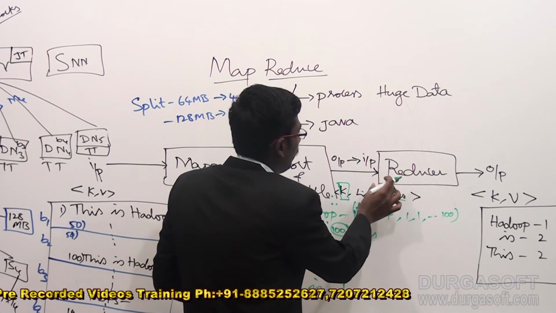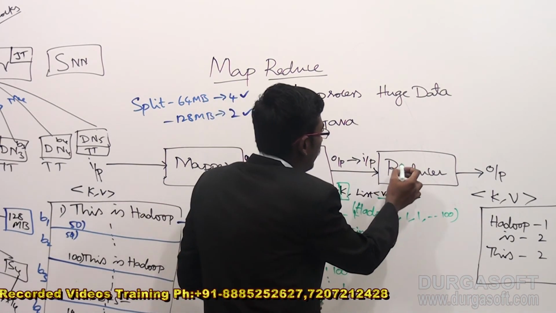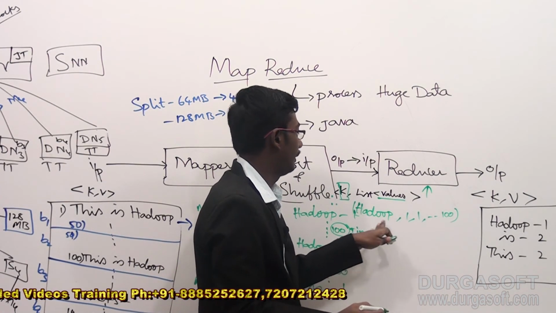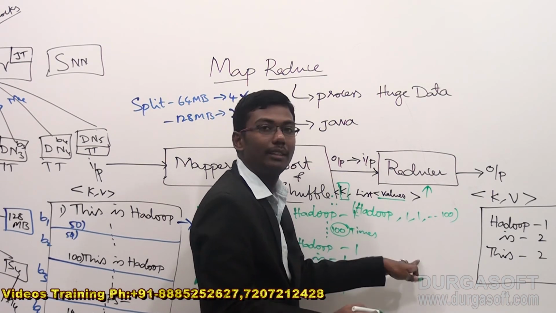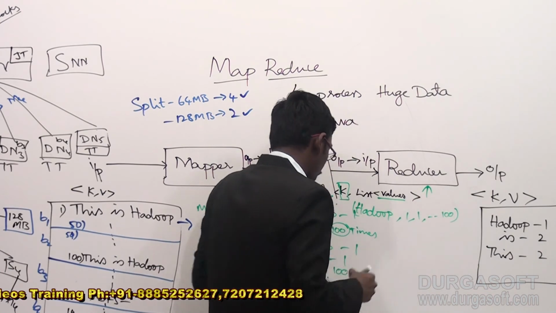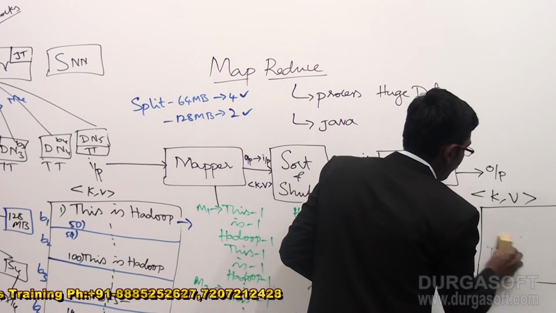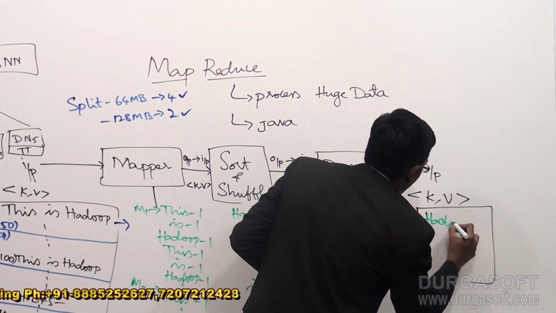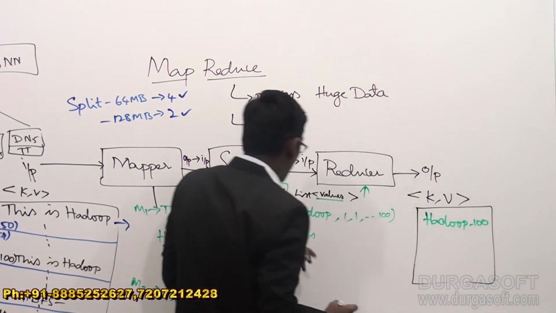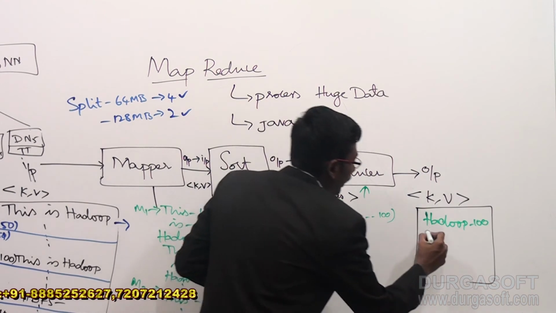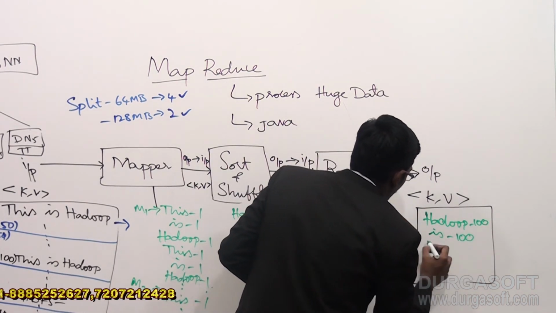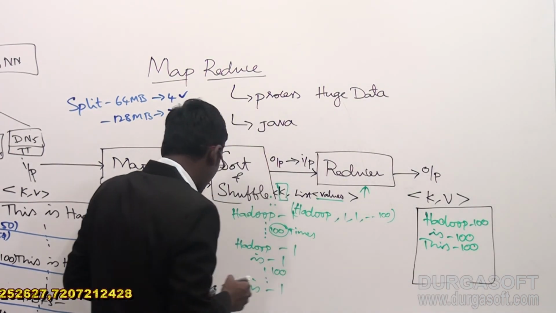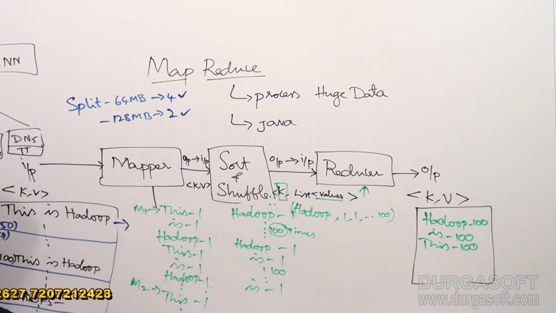Fine. After performing this, that is the sort and shuffle output. We have to transfer this output to the reducer. The reducer will take this input, a single key Hadoop with a list of values, and it will generate a single output. Now guess what the output here is? It includes all the things: Hadoop as 100, and this is also 100 times. In the same way, HDFS is also repeated 50 times and MapReduce is also repeated 50 times.